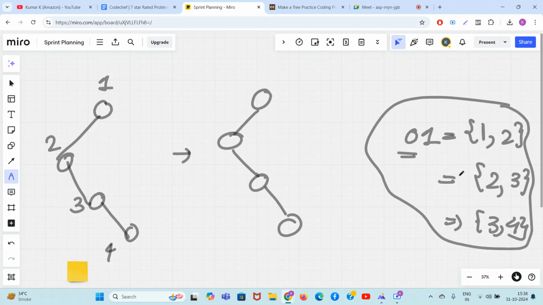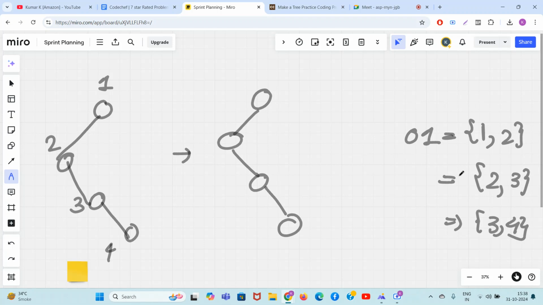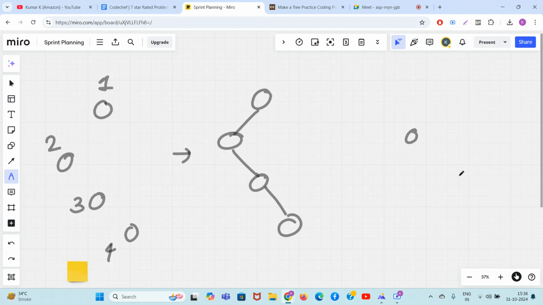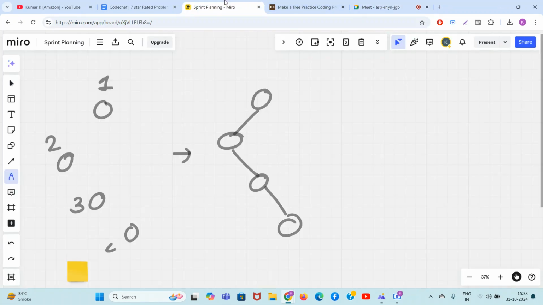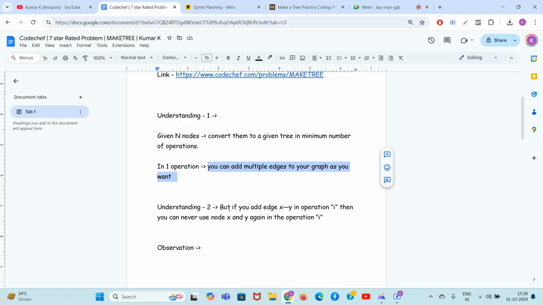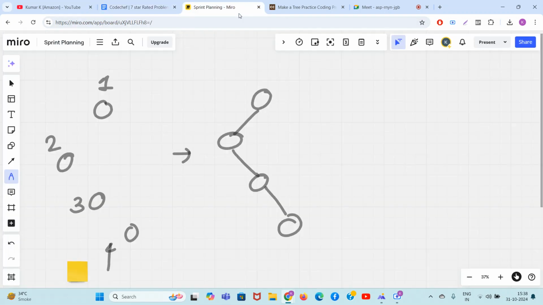No, beta. There is one more special condition in our particular problem, okay? The condition makes the whole problem interesting, by the way. So guys, let me write here 4. The condition is that if you add an edge from x to y, you can never use the nodes x and y again. That's it, guys. So if I add the edge from 1 to 2 in operation 1, I cannot use 1 and 2 again.